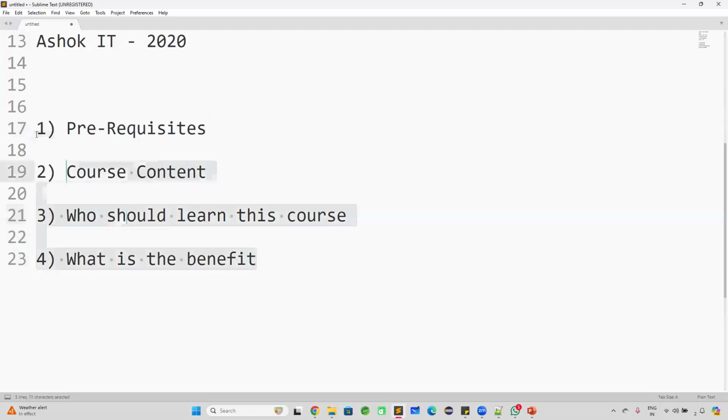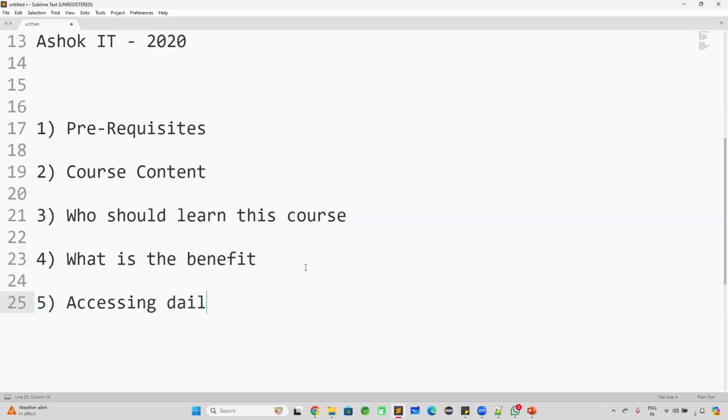I will tell you about course access also, accessing daily class notes. How do you get daily class notes of this Linux with the shell script?